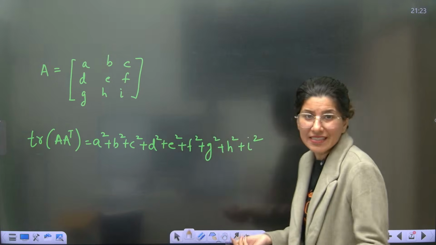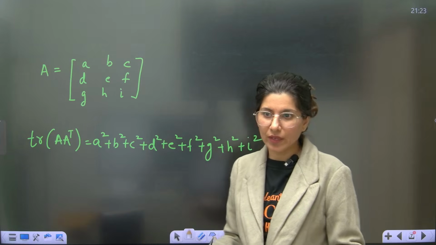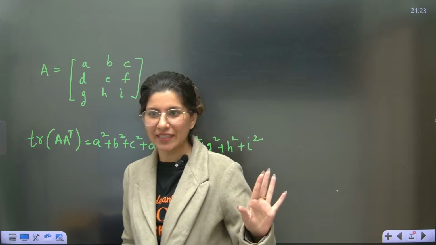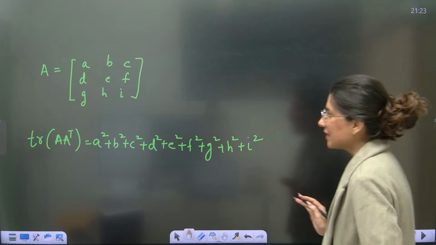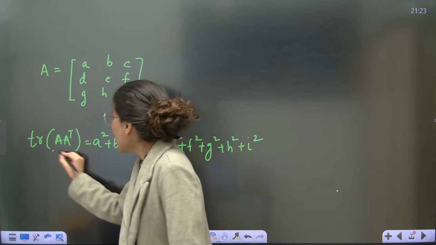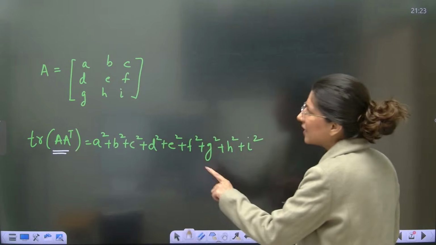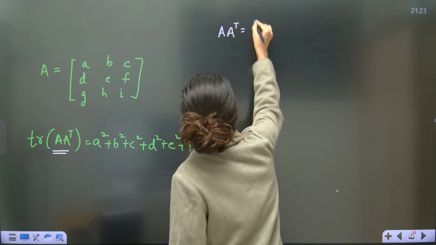Trace of a matrix is nothing but sum of diagonal elements of that matrix. Okay, yes, Divin, absolutely right. You're revising on point. So sum of diagonal elements. So for that, to get the diagonal elements, obviously I want to know what is A multiply A transpose. So can anybody tell me A transpose if I multiply?